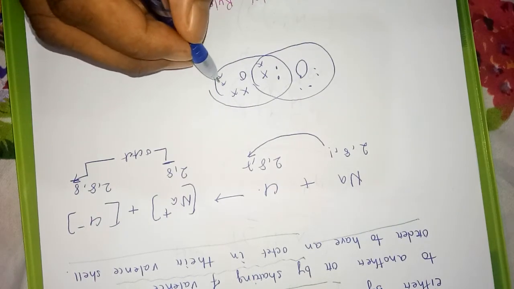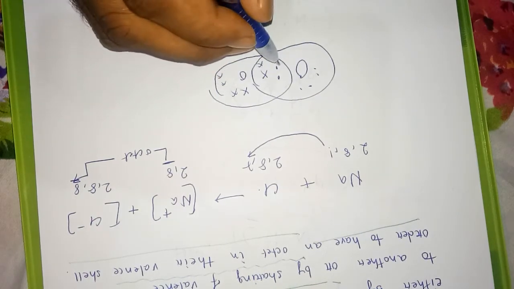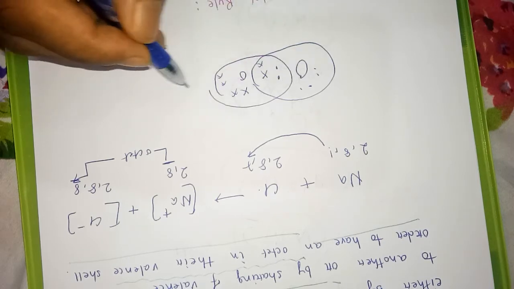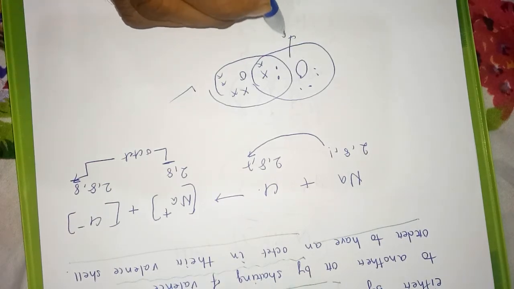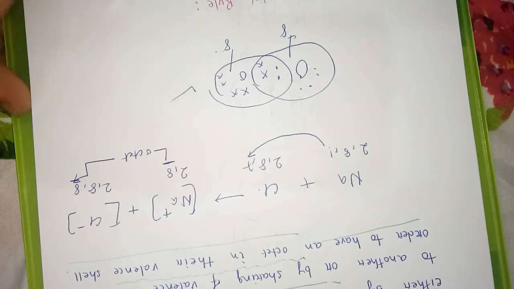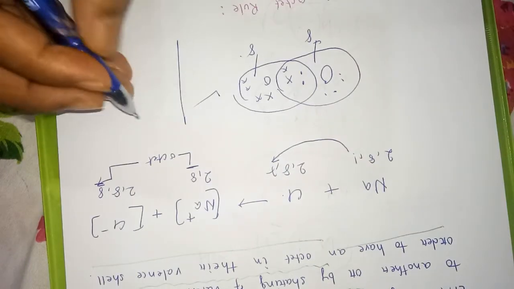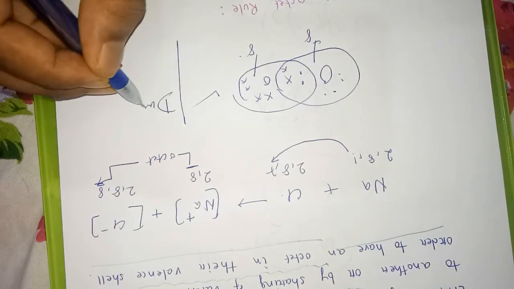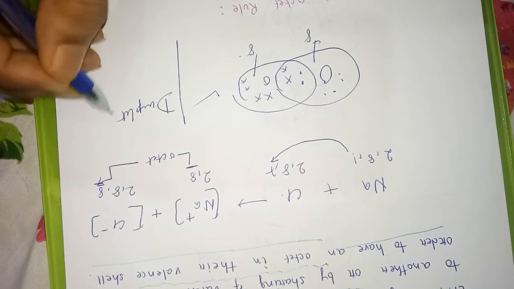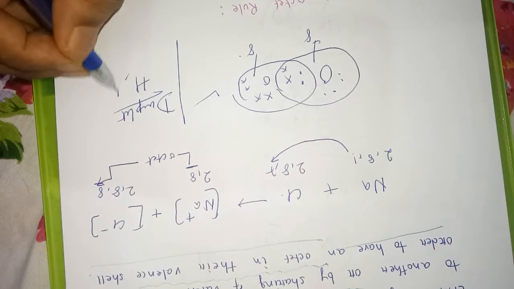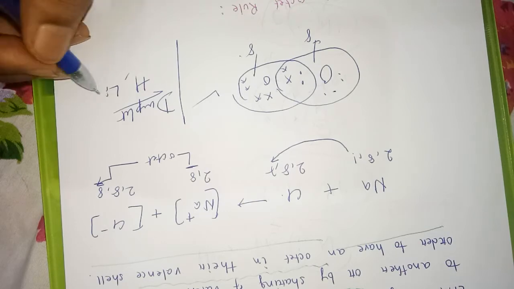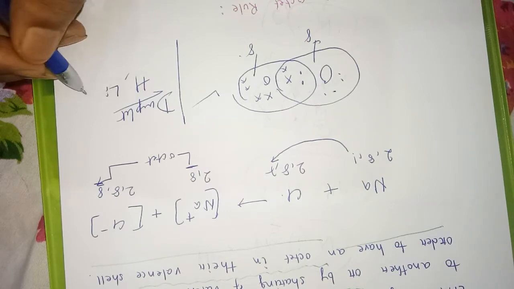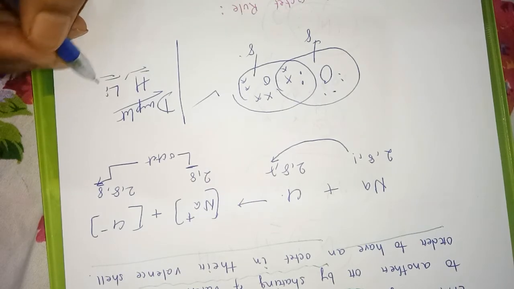So this one, 1 2 3 4 5 6 7 8, 1 2 3 4 5 6 7 8, by sharing of electrons also they have the octet configuration. Remember, some atoms have the duplet configuration, for example hydrogen and lithium. These are with duplet configuration, they are satisfied.